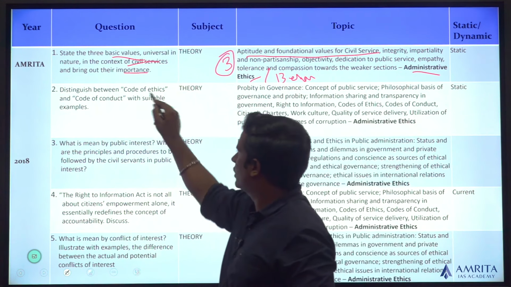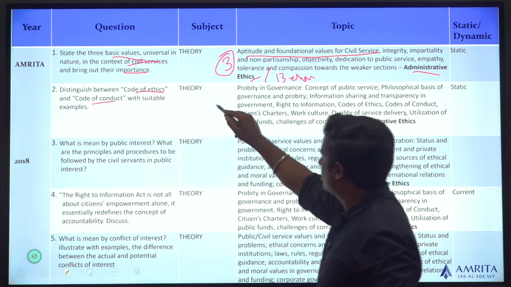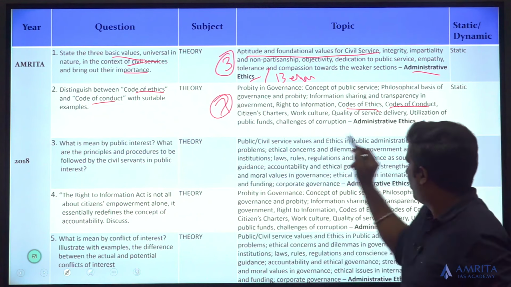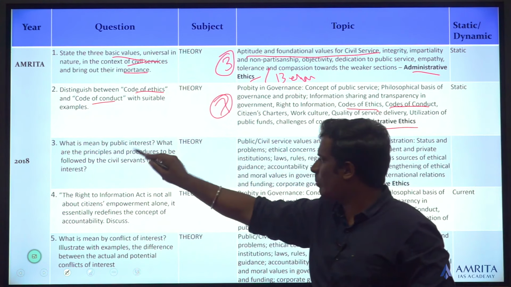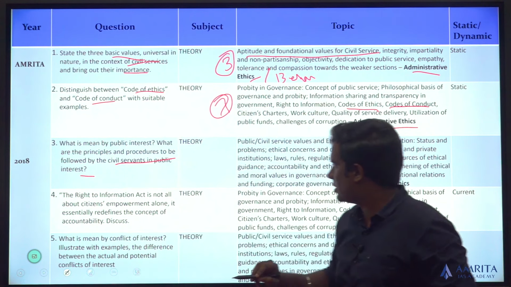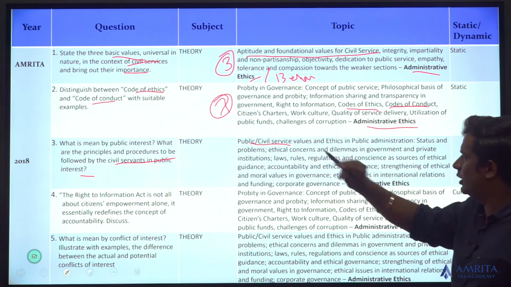Distinguish between code of ethics and code of conduct. The key words are present in topic number 7: code of ethics, code of conduct, part of administrative ethics. What is meant by public interest? What are the principles and procedures to be followed by civil servants in public interest? Again, public civil service values.